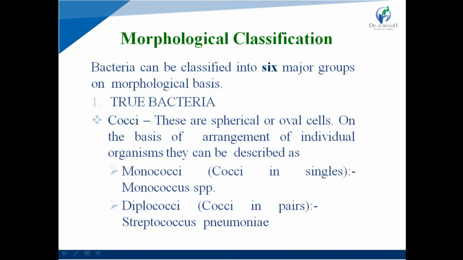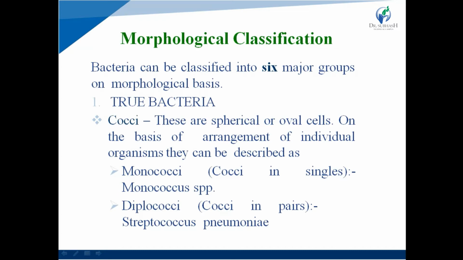Morphological classification. Based on morphological classification, bacteria can be classified into six groups. The first one is true bacteria. An example of true bacteria is cocci. These are spherical or oval shaped cells, and on the basis of arrangement of individual organisms, they can be described as various classes.